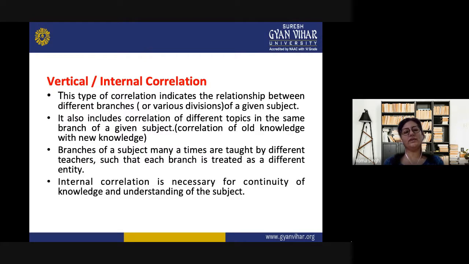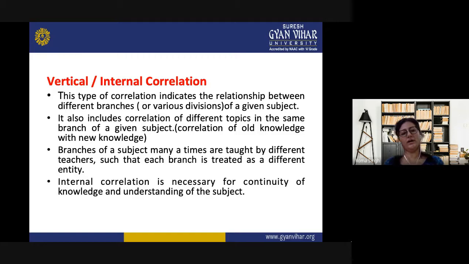Then we move on to the next type, that is vertical or internal correlation. This type of correlation indicates the relationship between different branches or various divisions of a given subject. It also includes correlation of different topics in the same branch of a given subject. So, correlation of old knowledge with new knowledge. Here we can correlate the ancient part which we have discussed earlier in the classes